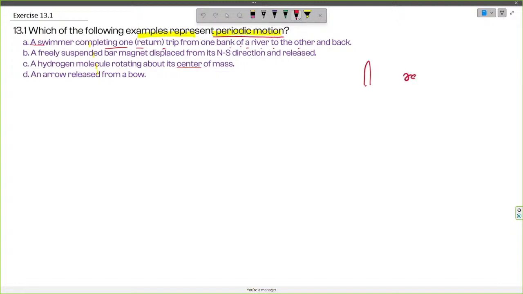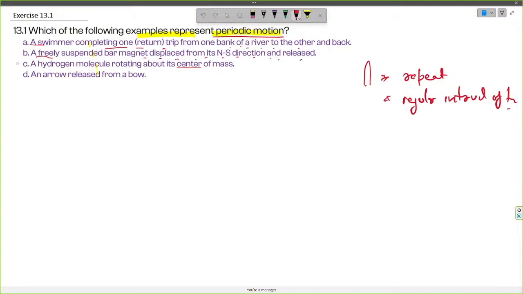should repeat, and also it should repeat at a regular interval of time. Then only we can say that it is a periodic motion. Now in the second case we have a freely suspended bar magnet displaced from its north-south direction and released.